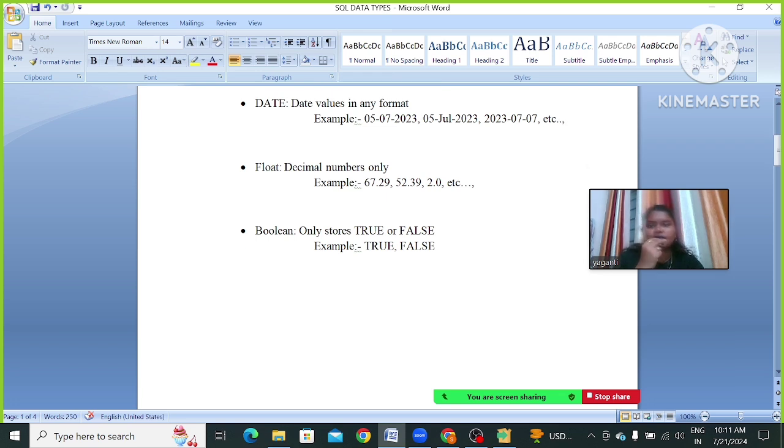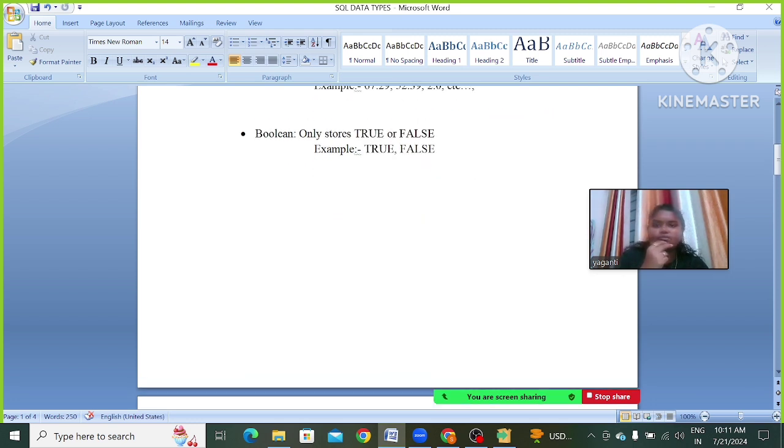Next one is float. Decimal numbers only. Here we are going to store only decimal numbers, that is 6.7 or minus 7.6. In that way we can use float to add some decimal numbers. Next one is boolean.